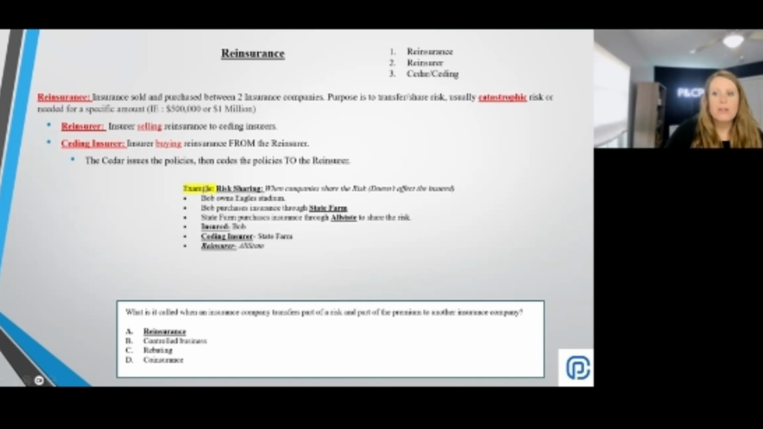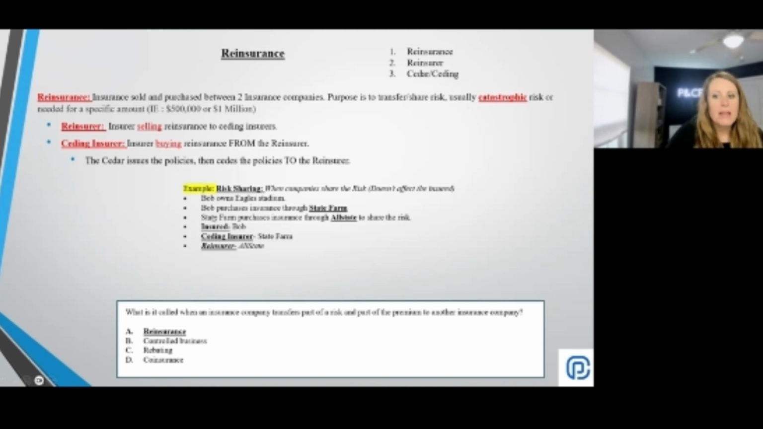I'll break that down. For example, let's say Bob owns the Eagles Stadium. He takes out a policy through State Farm. State Farm then purchases insurance through Allstate. In this scenario, Bob, of course, would be the insured, right? He's the one that's taking out the policy through State Farm. So Bob is the insured.